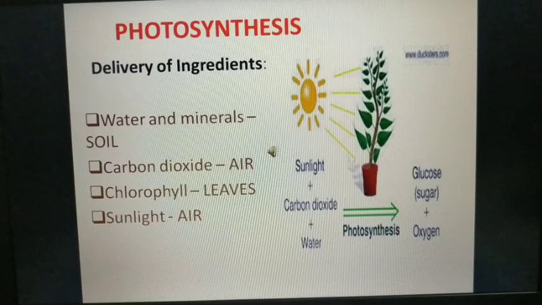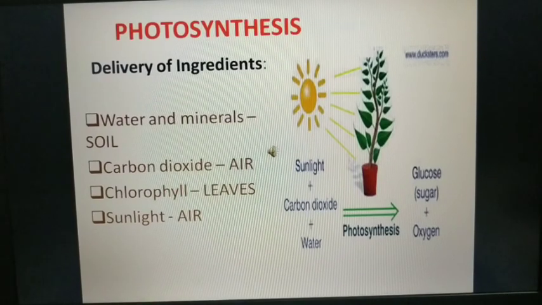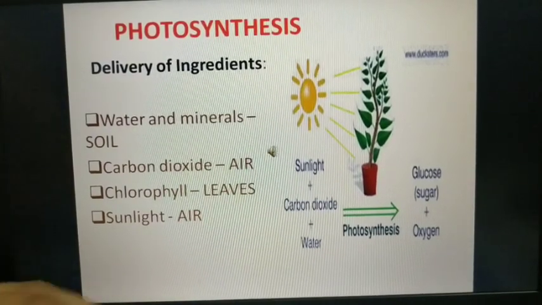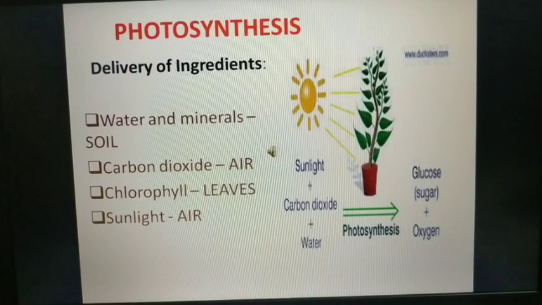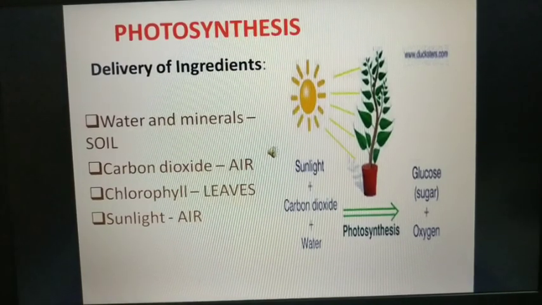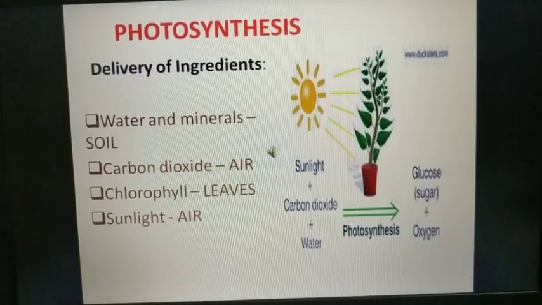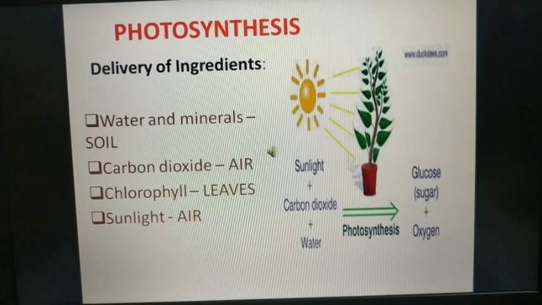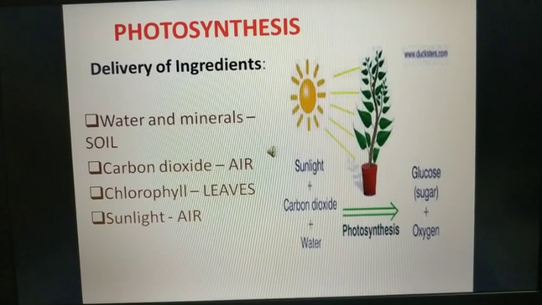Next, carbon dioxide is present in the air around us all the time. We know that. So where does carbon dioxide come from? It comes from air. Thirdly, chlorophyll. Chlorophyll is already present in the leaves. It is the green pigment present in plants, which gives the classic green color to the leaves. Chlorophyll is very important for photosynthesis. It helps to capture the sunlight.